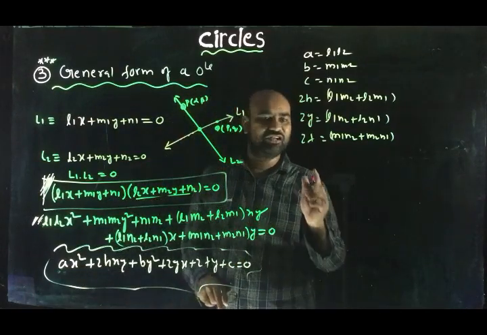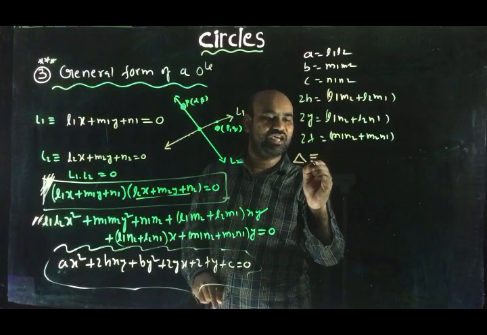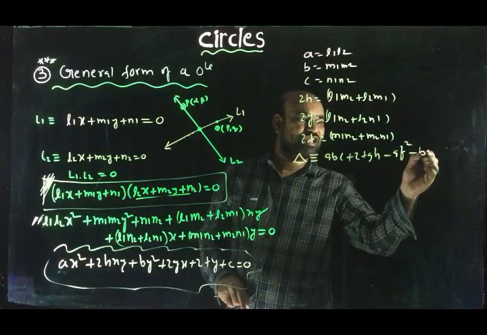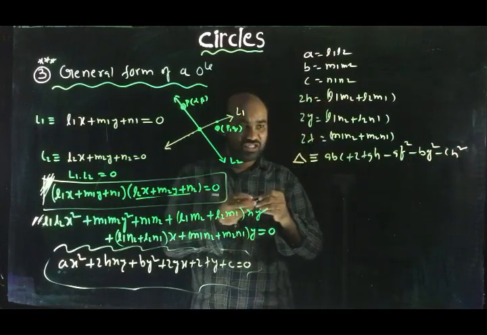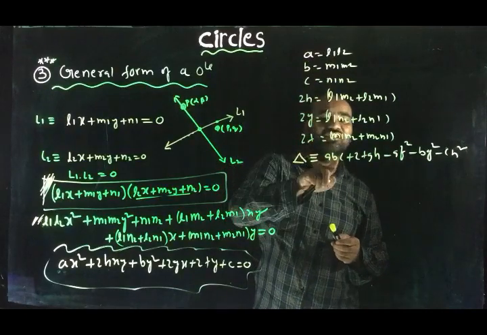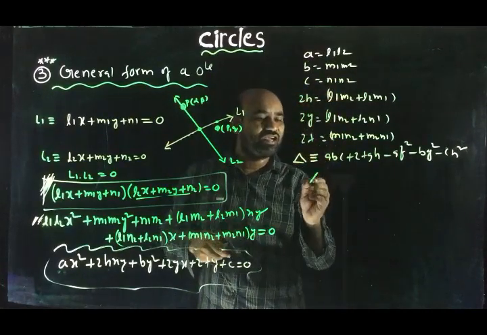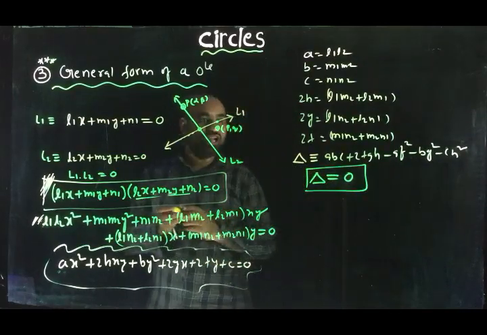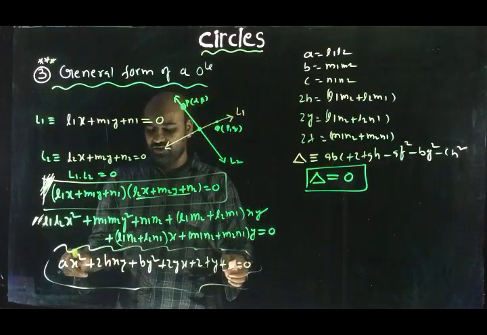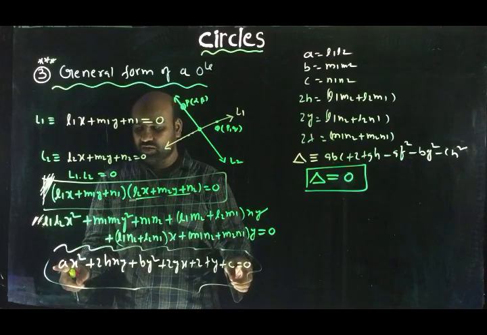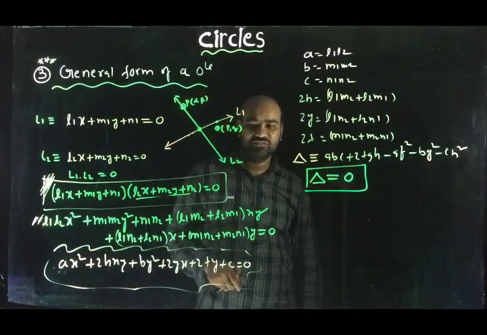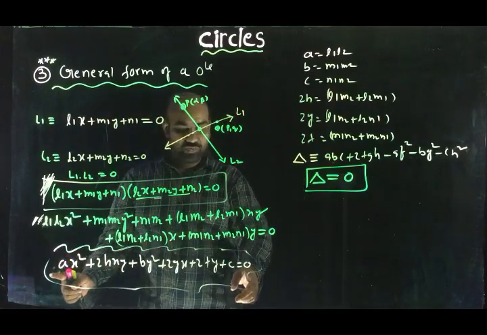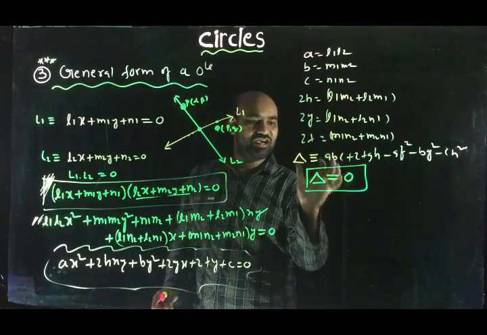So what is the condition we need to identify? Generally delta is denoted by abc plus 2fgh minus af square minus bg square minus ch square. Just substitute these values and simplify, and we will get delta equal to 0. The conclusion is, if delta equal to 0, a second degree equation in x and y represents a pair of straight lines. This is the final conclusion: a second degree equation in x and y represents a pair of straight lines under the condition delta equal to 0.